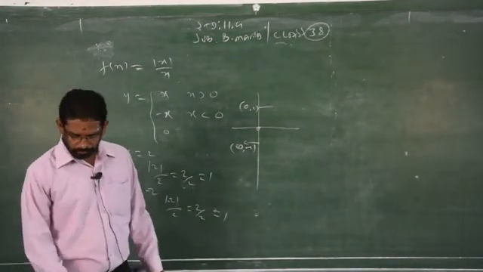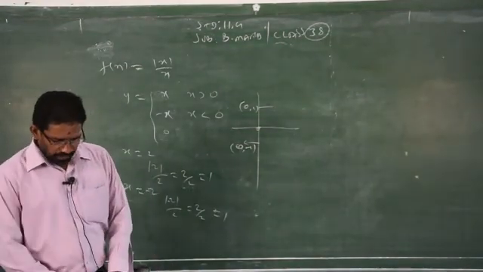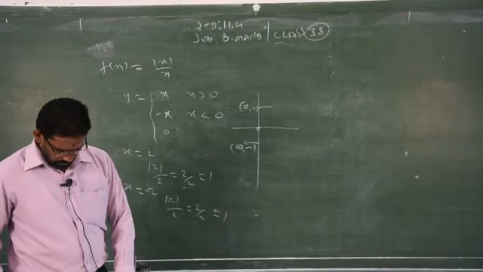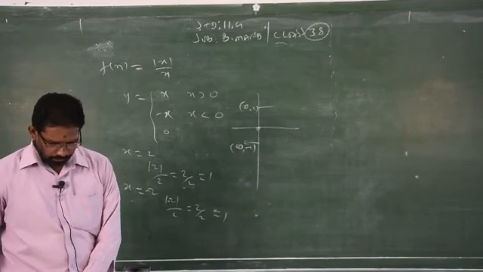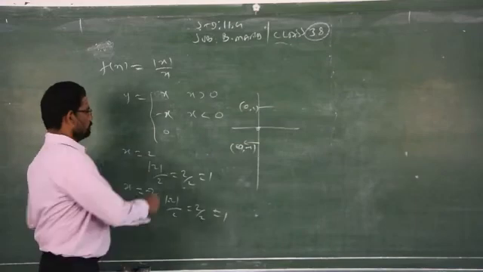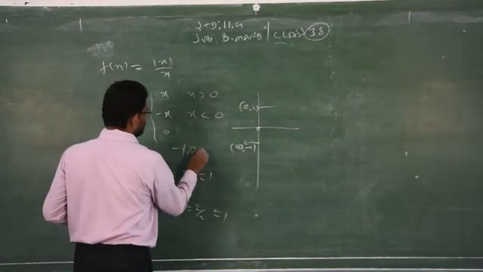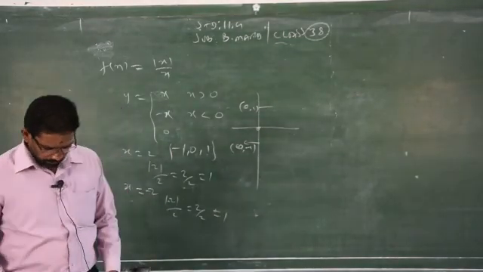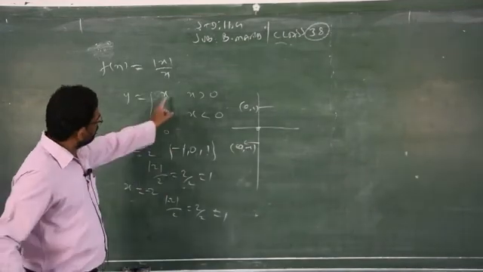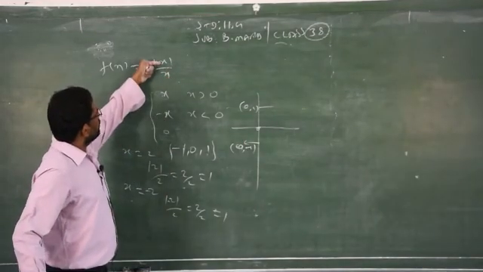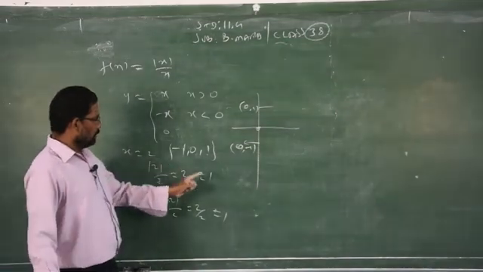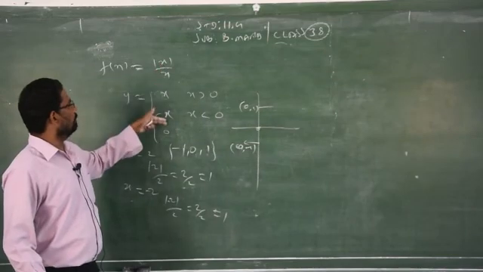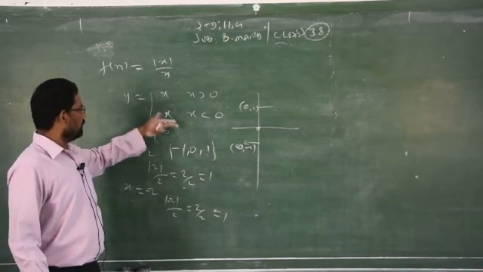So if you replace x by any values, you will get only the range between 1 and minus 1. That is the sine function which is defined already in page number 162. The domain, the range is minus 1 comma 0. So range of the sine function is minus 1 comma 0 comma 1. So you have to memorize, and based on this concept only you are studying this. We will draw the graph modulus of x by x. So when you replace x by any negative value or positive value, we will get always 1, 1, 1. Clear? If you replace minus x also, modulus will be always positive. Minus will take always positive.